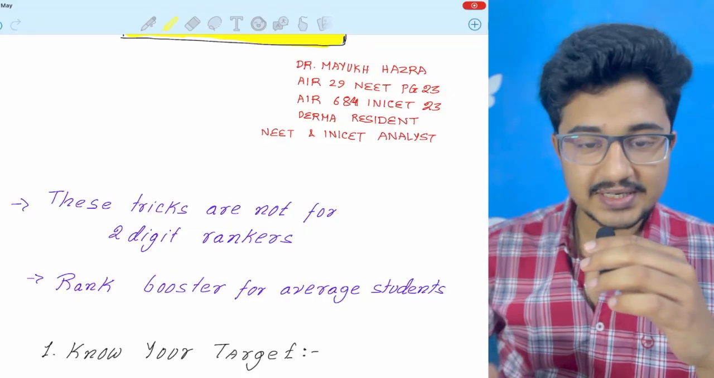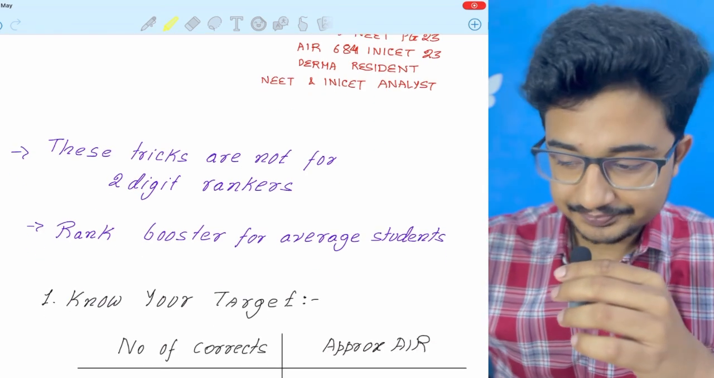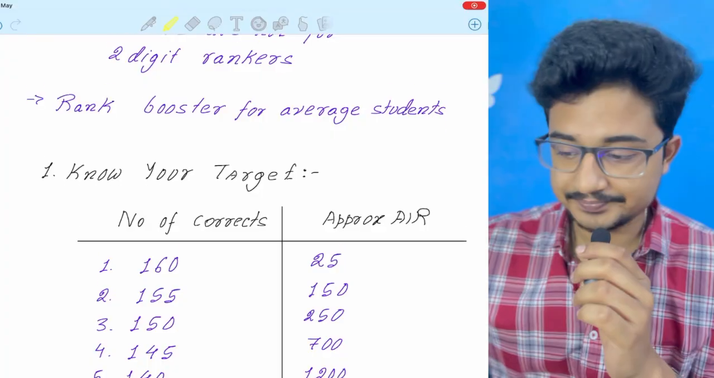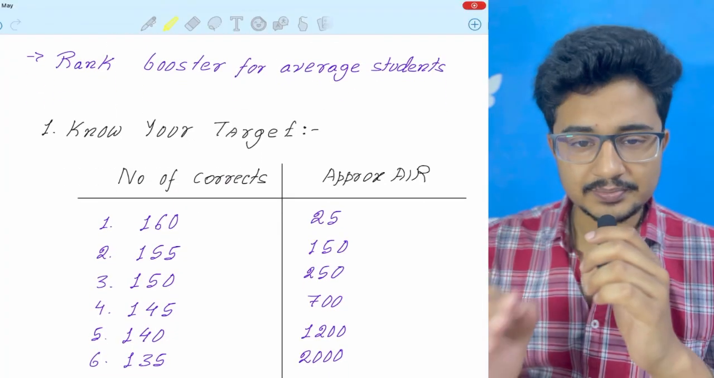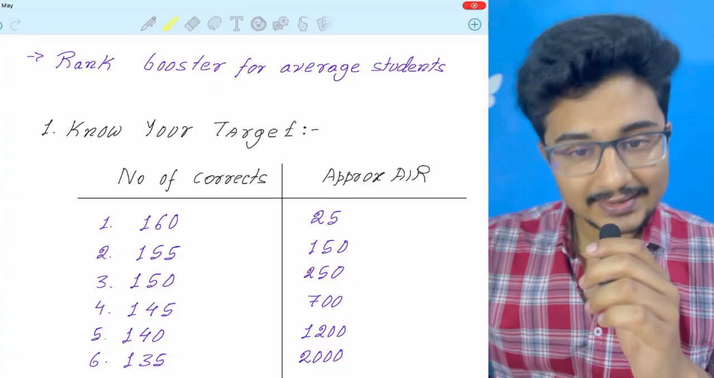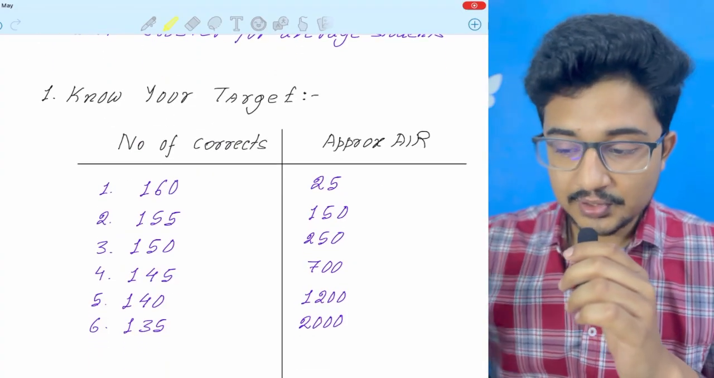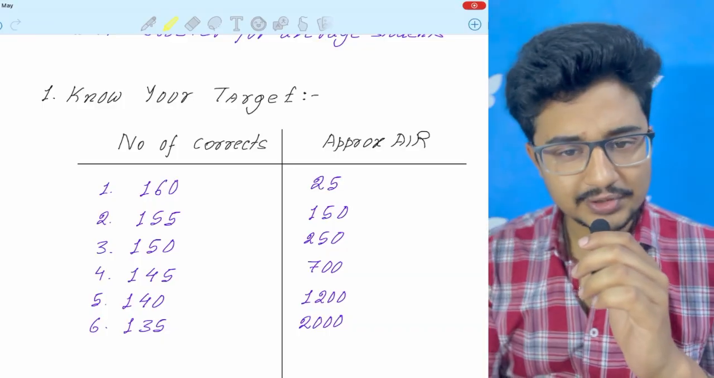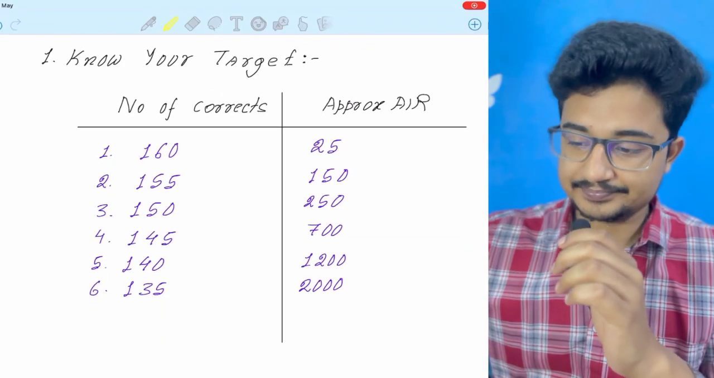You can watch this video on what should be your target marks. Up till that, you can watch this video, and it will be a rank booster for average students. So know your number of correct targets, because your goal should be quantifiable. How much should you target if you want a particular rank? So, the number of corrects versus the approximate all India rank. This is approximate because the exact data is difficult to get.